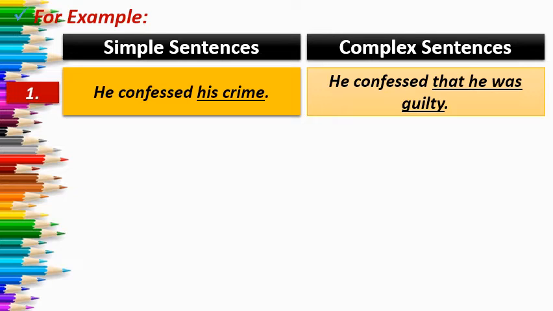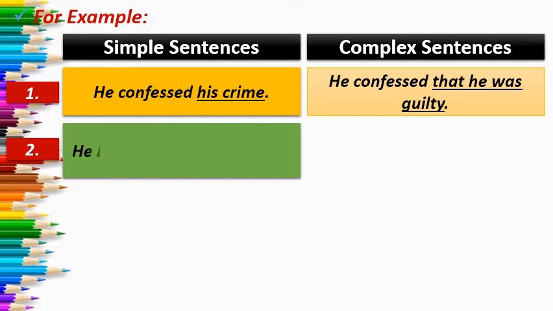So the sentence will be, he confessed that he was guilty, right? See, whenever you convert a simple sentence into a complex sentence, the meaning should be the same, but the way of presenting your idea can be different. It can be simple, it can be complex, it can be compound. And whenever you convert the sentence, sometimes it is not compulsory that you frame the same sentence. You only have to keep the points in your mind, and then convert it.